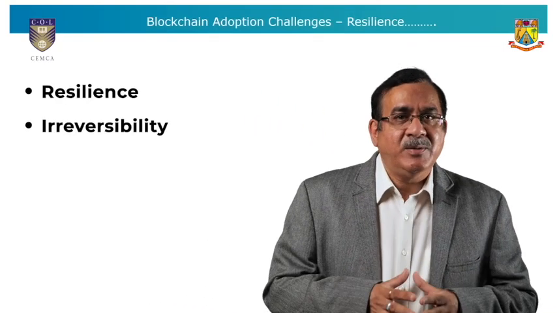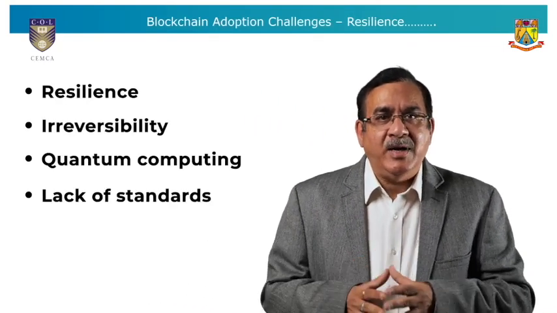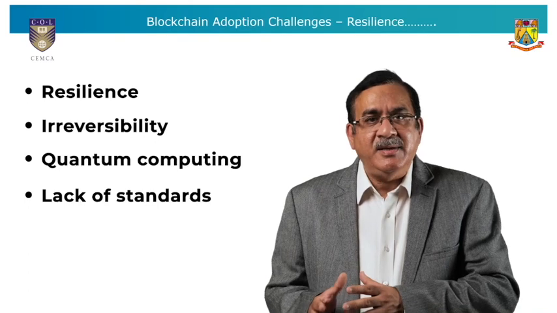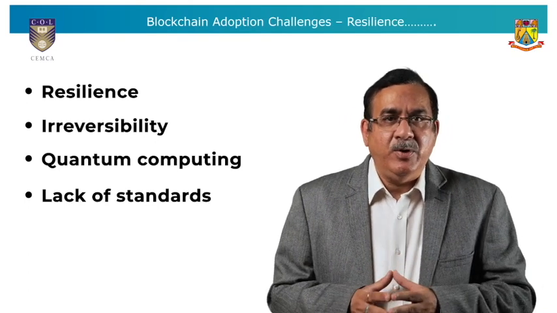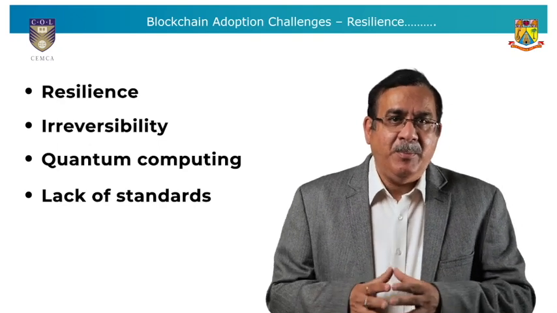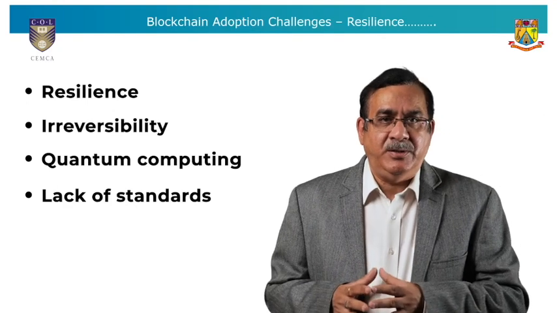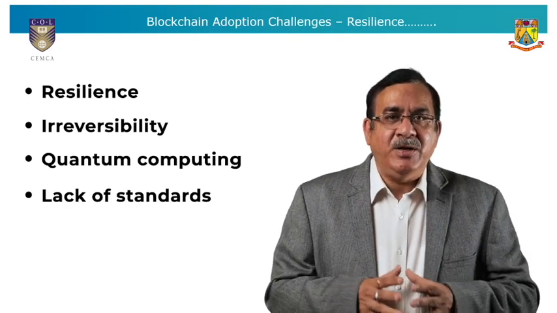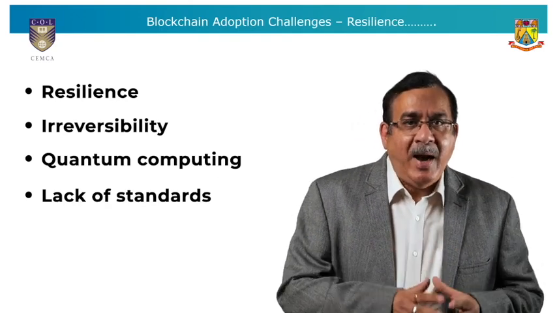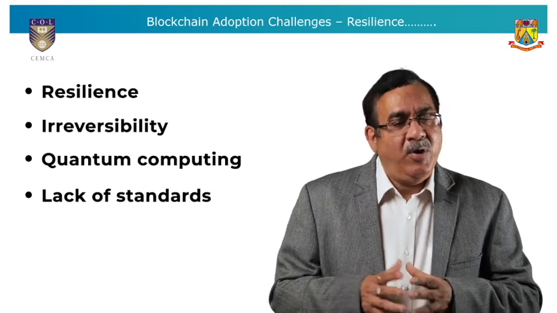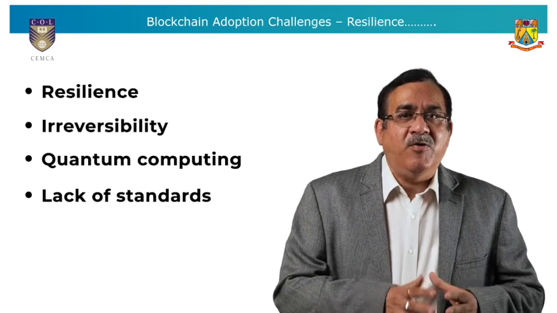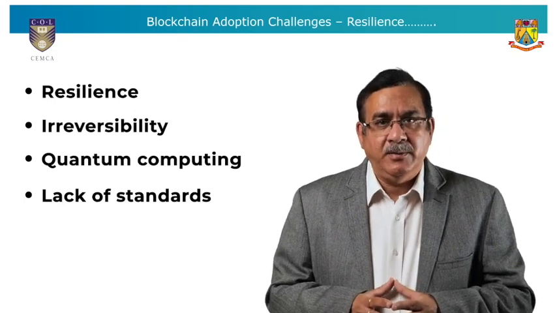Resilience, irreversibility, quantum computing, and lack of standards. These are also challenges related to data on blockchain. Resilience and irreversibility are two key attributes of blockchains. Once data or transactions are appended and accepted by a network, they can no longer be changed. However, only authenticity can be ensured through a blockchain, not reliability and accuracy. If bad data are offered correctly, they will end up on a blockchain. Likewise, if a document contains false information but is offered right, it will end up on a blockchain.